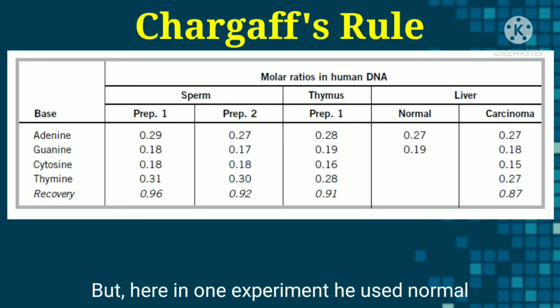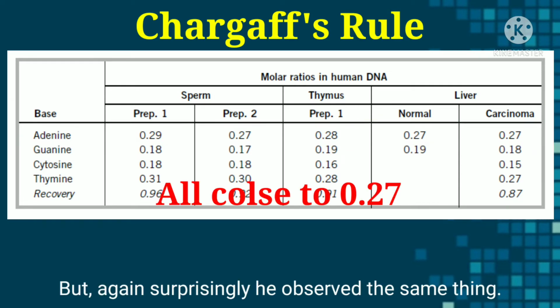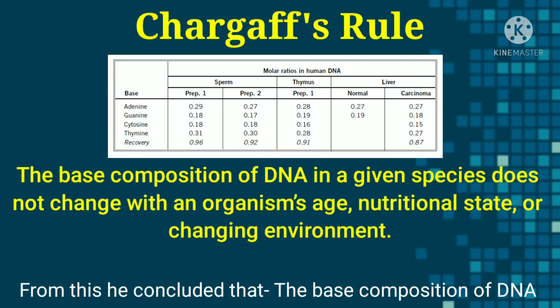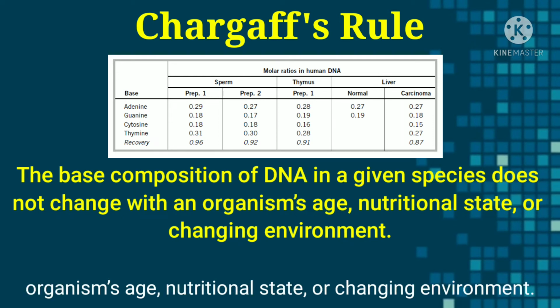But here, in one experiment, he used normal as well as cancerous liver tissue. Again, surprisingly, he observed the same thing. From this, he concluded that the base composition of DNA in a given species does not change with an organism's age, nutritional state, or changing environment.